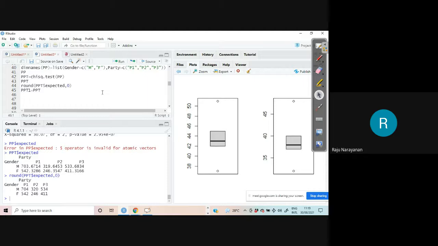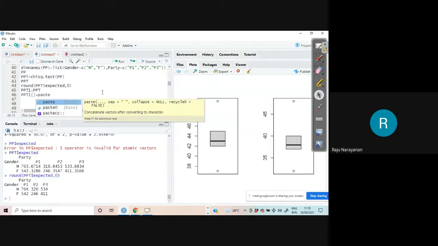Therefore, PPT1, the contents of that, paste. What is to be pasted? Observed values.